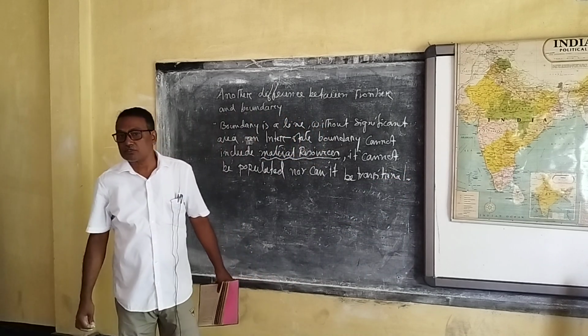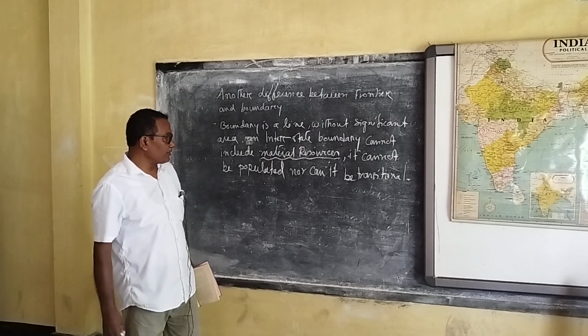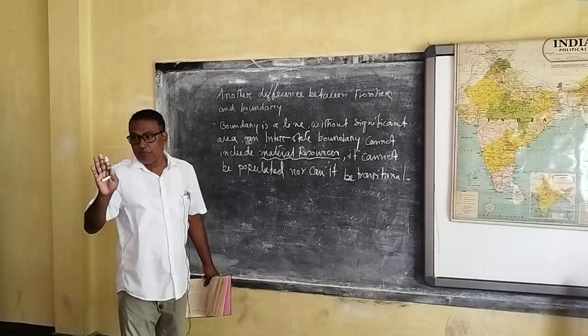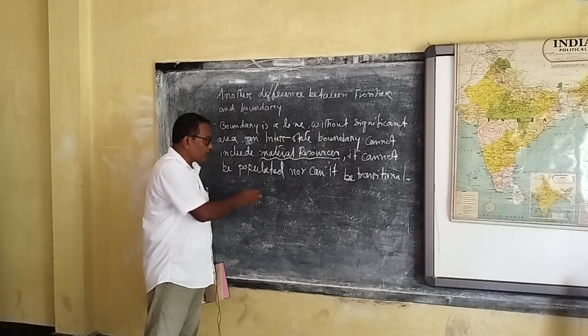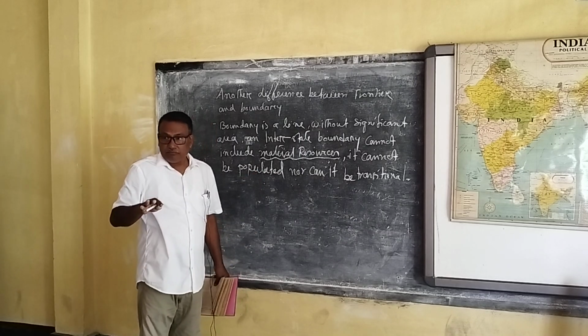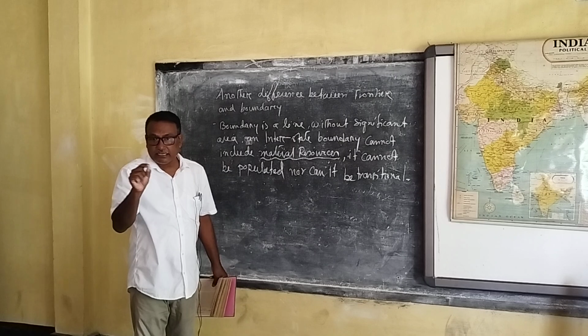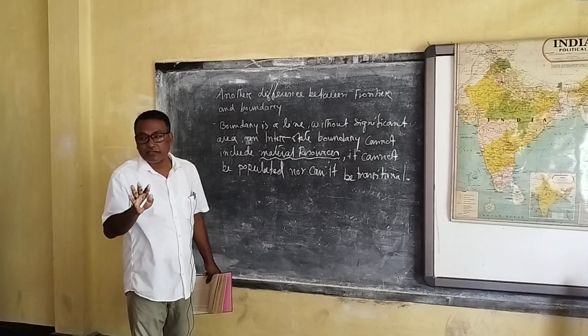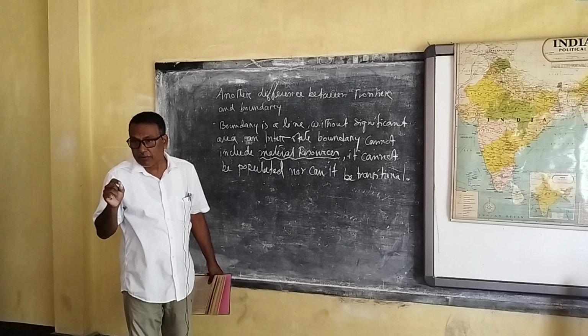So this is the definition of boundaries. What is called a boundary? It cannot be populated. In a boundary line, no country, no people can settle. It is the same in frontier regions, where nobody can settle. It is an unclaimed, unpopulated and neutral zone. That is why it is called a buffer zone.